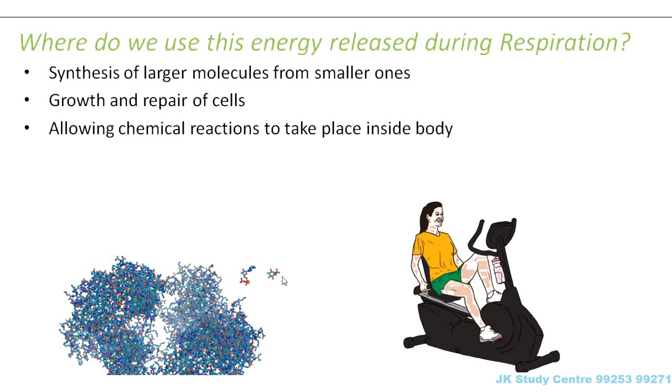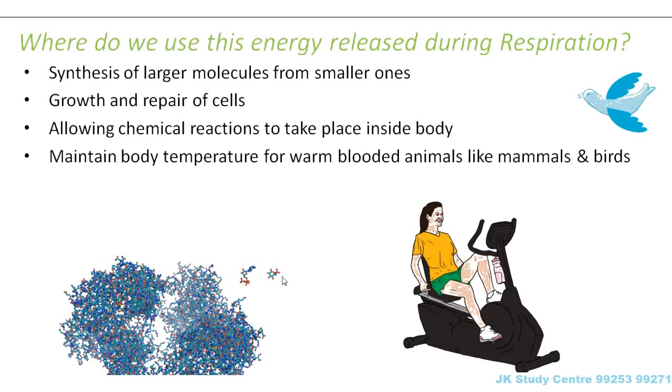We just saw that there are so many chemical reactions happening inside our body. For example, respiration itself is a chemical reaction. Even during digestion, when the enzymes act on the food particle to digest it, that is also a kind of chemical reaction. So for these chemical reactions to take place, we need energy.